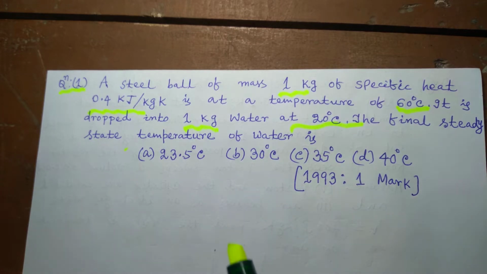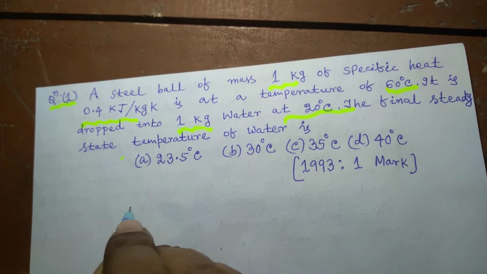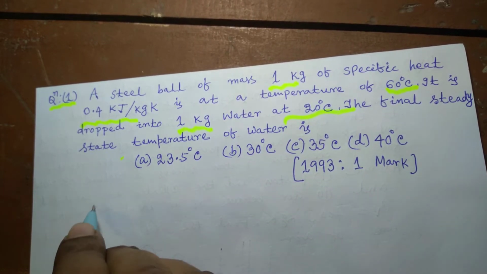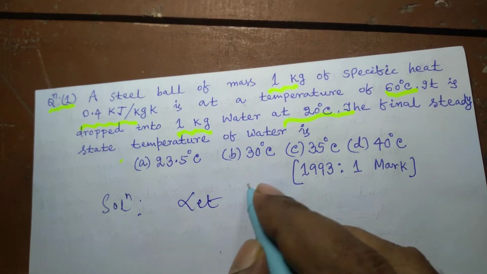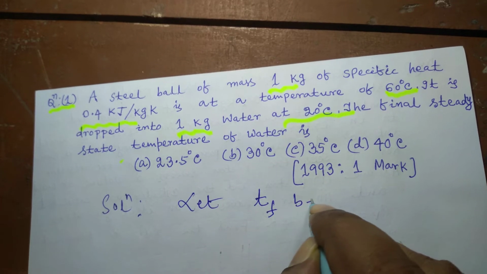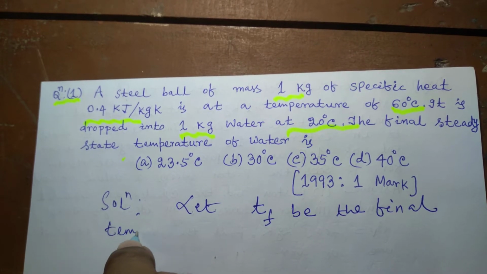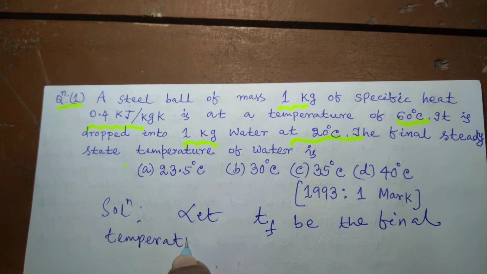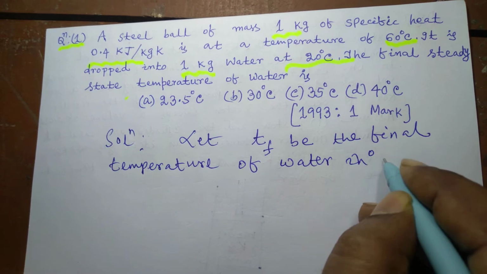We know that when a hot body comes in contact with a cold body, heat will be lost by the hot body and heat will be gained by the cold body, and the amount of heat lost by the hot body is equal to the amount of heat gained by the cold body. That we will have to apply to solve this problem. So options are in terms of degree Celsius. So let Tf be the final temperature of water in degree Celsius, which has been asked to find out.